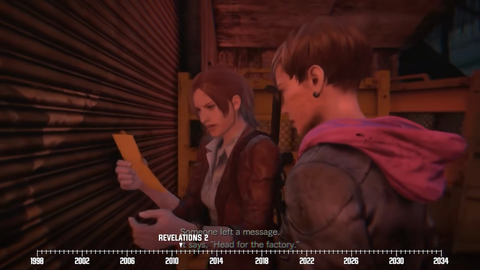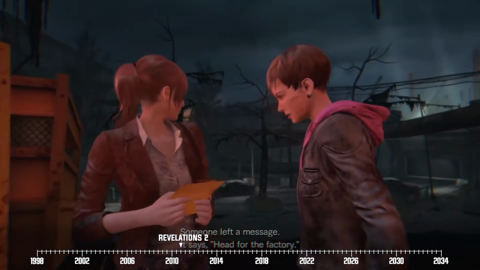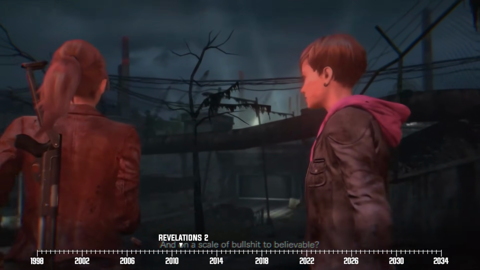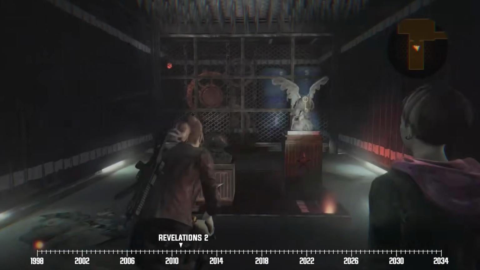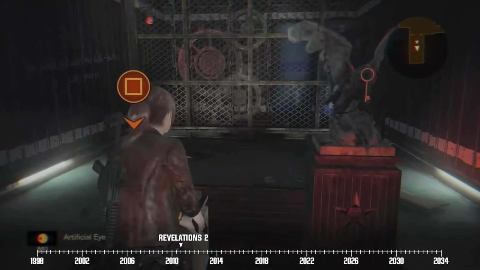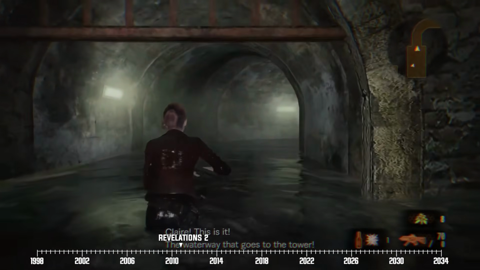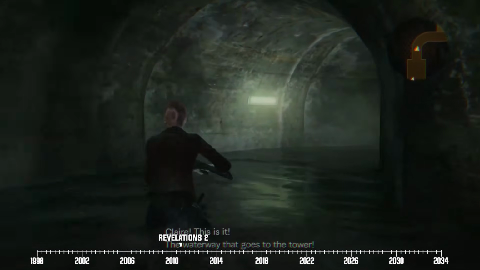Rewind to 6 months ago and we see Claire and Moira traveling to a factory after reading a note that Neil left telling them to head over there. However, instead of regrouping with their boss, Claire and Moira are greeted by a series of deadly booby traps. The duo makes it through the ordeal and eventually reaches the island's sewers before entering the Overseer's tower.